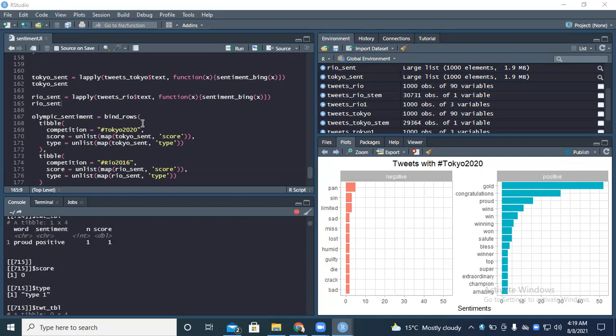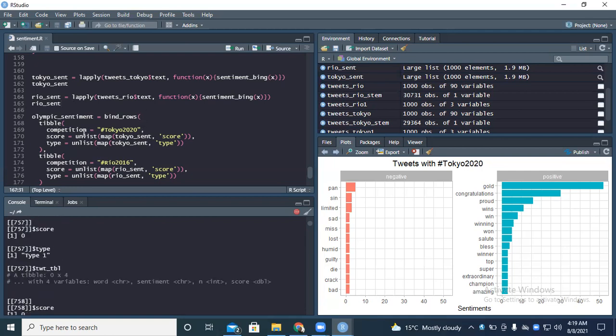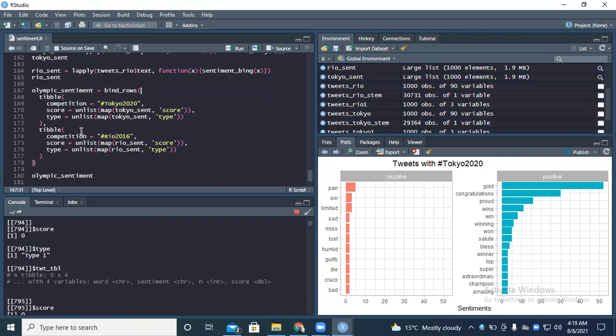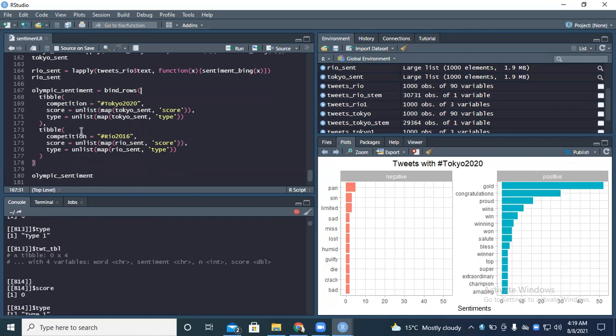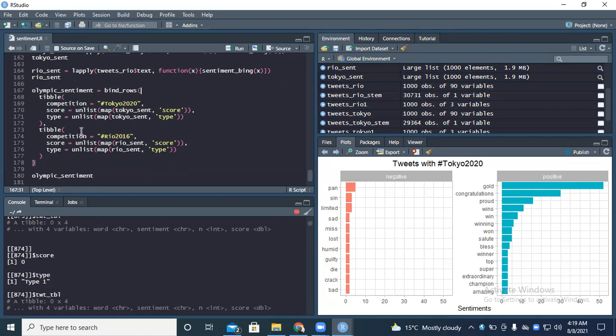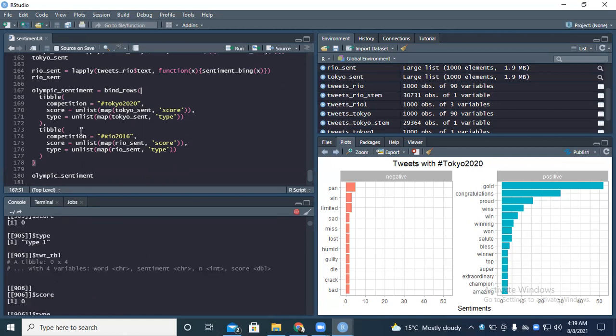So now, after finishing with that, we want to create one data frame containing Tokyo 2020 as well as Rio 2016. We want to contain the two hashtag data sources, Tokyo 2020 and Rio 2016, in one data frame so that we're able to plot them side by side.